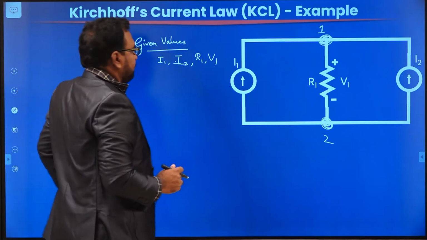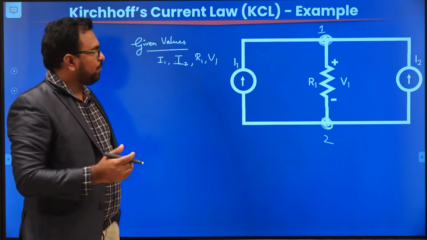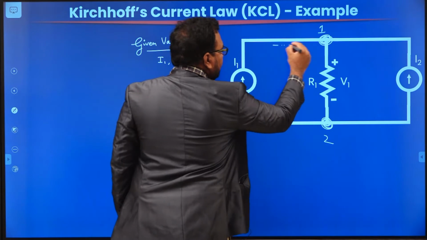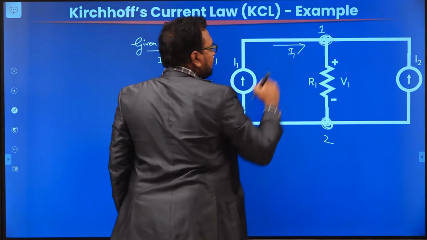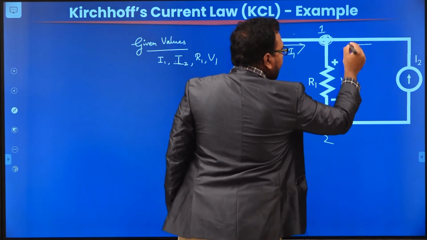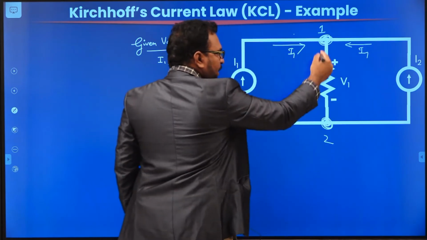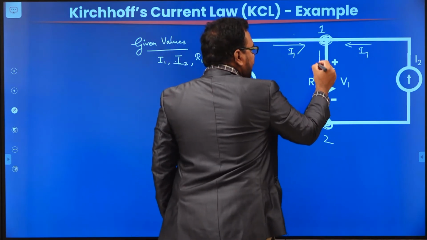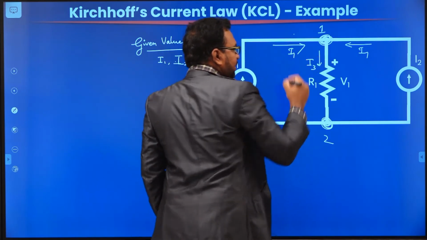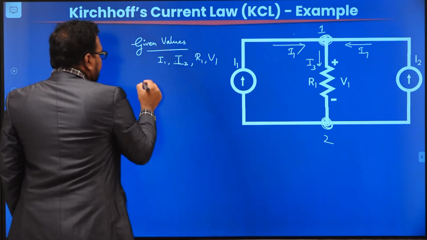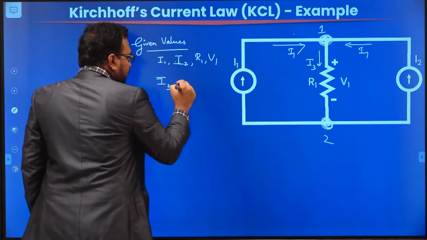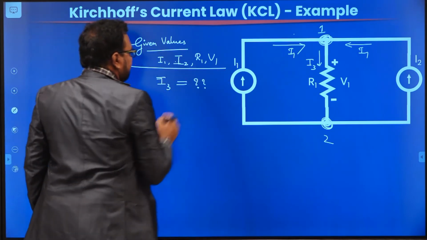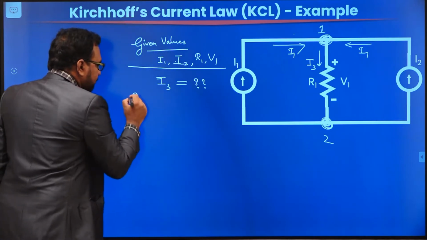If you want to apply KCL at any node, first you have to know the current directions. The I1 current is entering into node 1. And here the I2 current is entering into node 1. What about the current in the third branch? We don't know. So that's why I am going to assume the current I3 through the resistance R1. So I3 is the other variable which we don't know. We know these values. Now if you apply KCL at node 1,